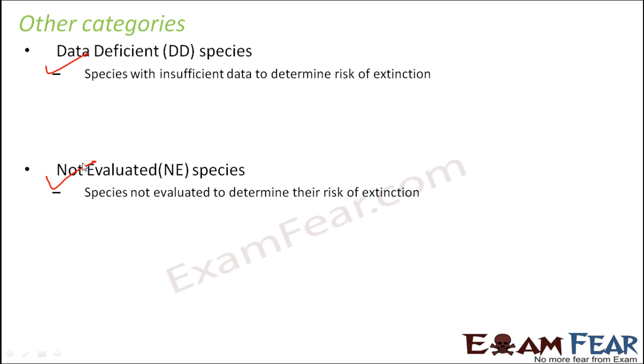So species which have not yet been evaluated to determine their risk of extinction. So these two categories basically fall under other categories, because for both of these, whether it is DD or NE, we do not know the risk of extinction for that species, either because data is insufficient or because we have not evaluated them. So that's why these two are other categories.